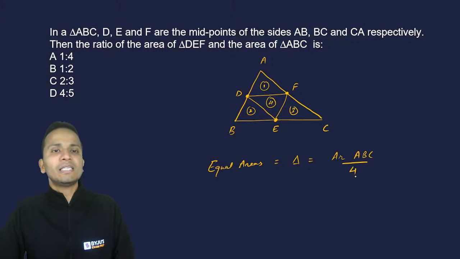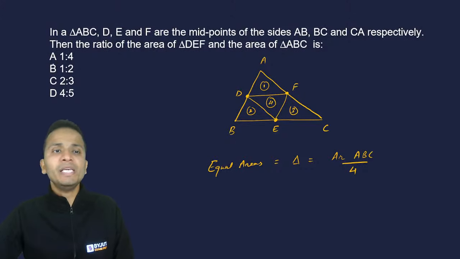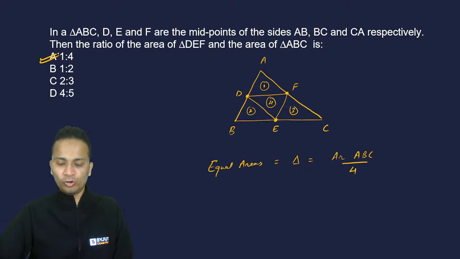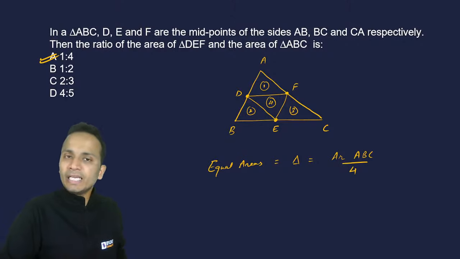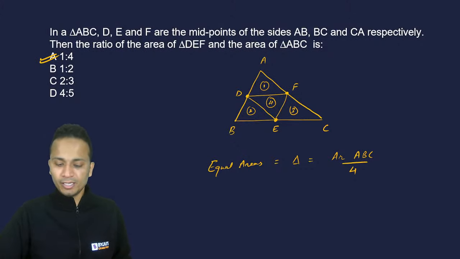So I can say that the ratio of the area of any of these small triangles to that of the original triangle will be equal to 1 is to 4. And yes, you can take this thing as a theorem as well, right? This will be very helpful. So all these four areas will be equal, and each of these areas will be equal to 1/4 of the area of triangle ABC, right?